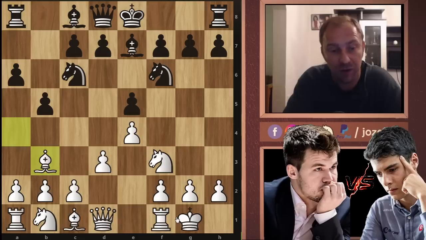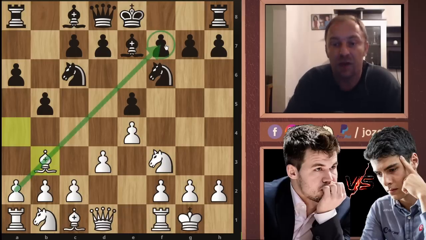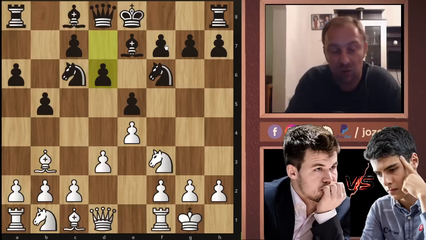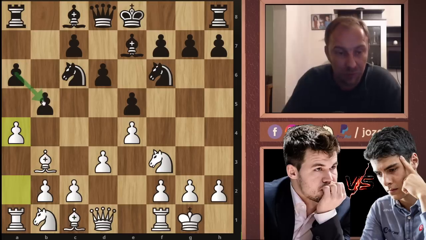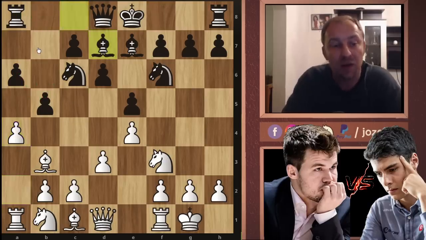So bishop to b3, of course, retreating with the bishop and keeping the bishop on this very nice diagonal. We have d6, of course, still common theory, and now we have a4. This idea is very clear. We want to break the position on the queenside. Black has built this advanced pawn on b5, and one of the main ideas is to play something like rook to b8 or bishop to d7. In the game, bishop to d7 was played by Aryan Tari.